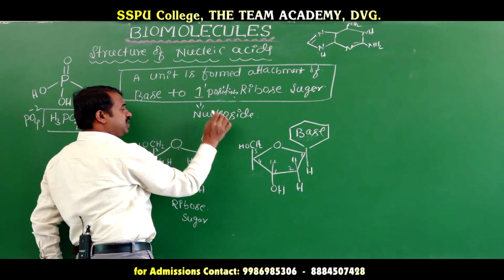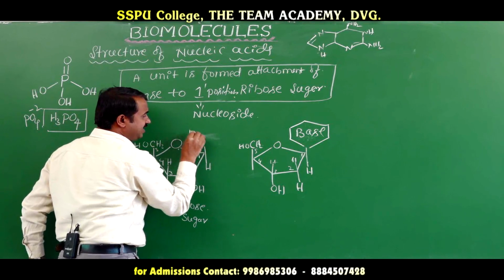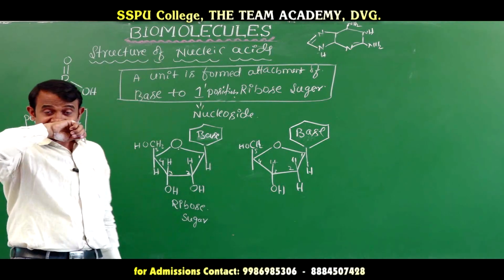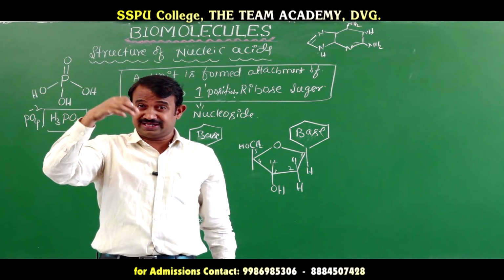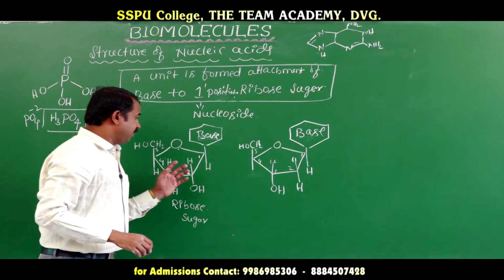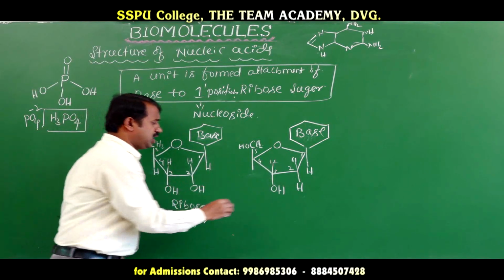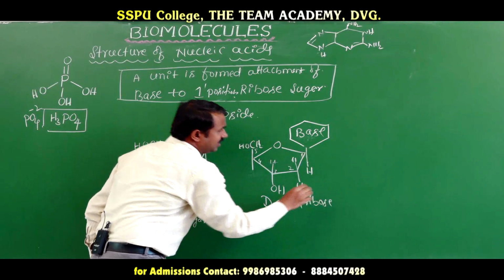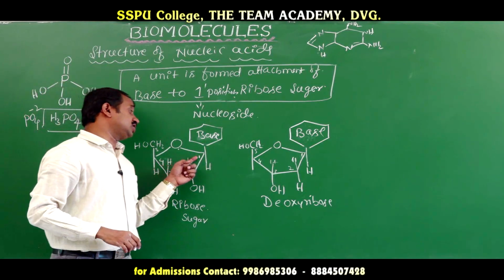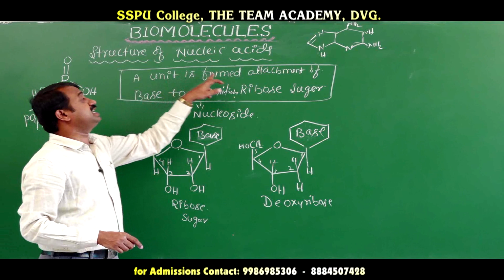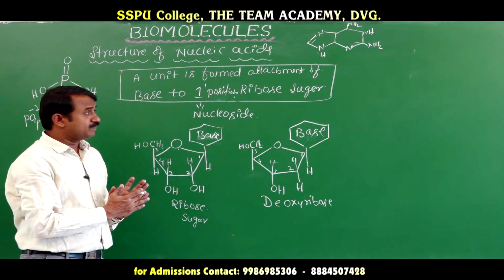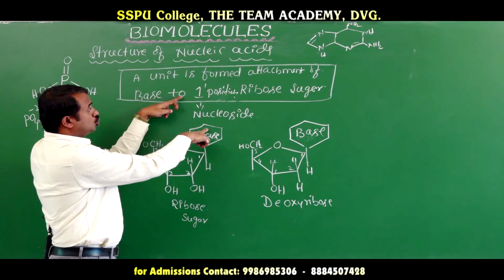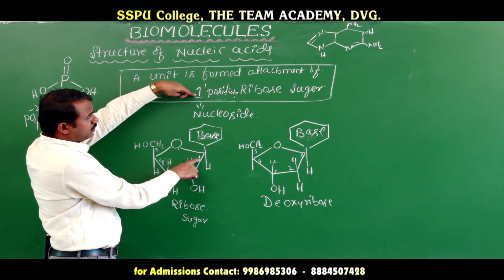Here also the same, OH attached to base. This is not the structure, this is only the base. Either it may be adenine, guanine, cytosine, thymine, whatever it may be. But the pentose sugar, this is a ribose sugar, this is a deoxyribose sugar. Inter-elimination of water molecules at the C1 carbon. Listen here, a unit is formed by attachment of base to the first position of sugar.